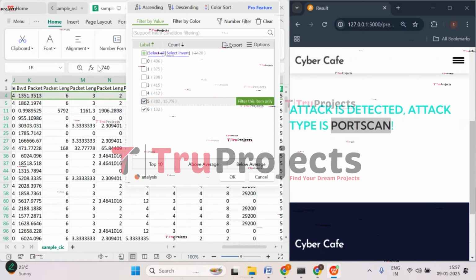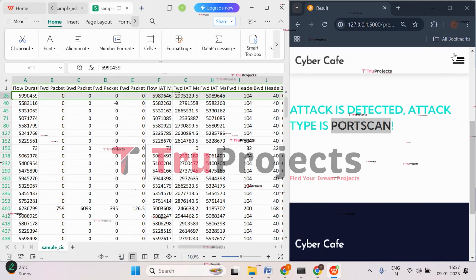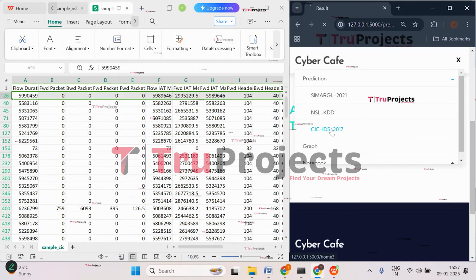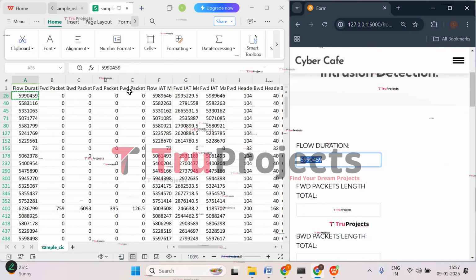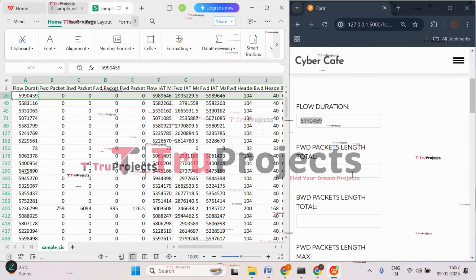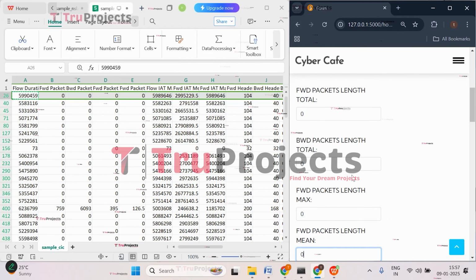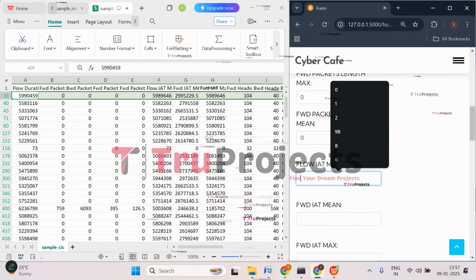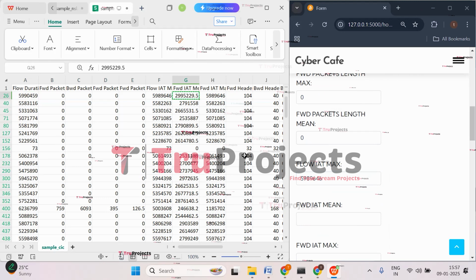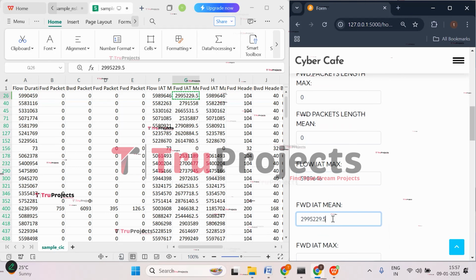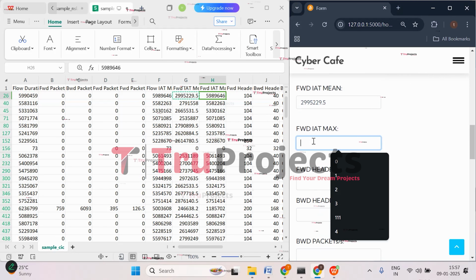Now let's check with the last case. Click on OK. So we have to give this case. Click on prediction, click on CIC IDS 2017. So copy the flow duration, paste it, and then the next 4 values are 0. So give the zeros of next 4. And then we're supposed to give the flow IAT max. So copy the flow IAT max, that is 5989646. Then flow forward IAT mean. Then forward IAT max, copy it, paste it.